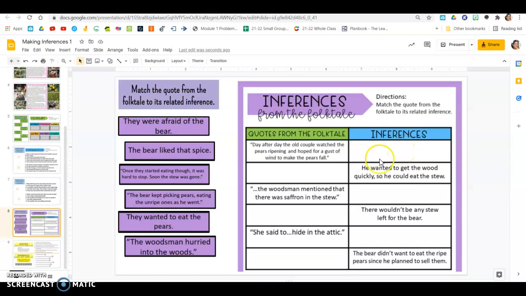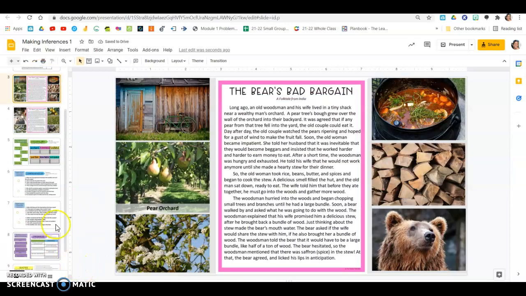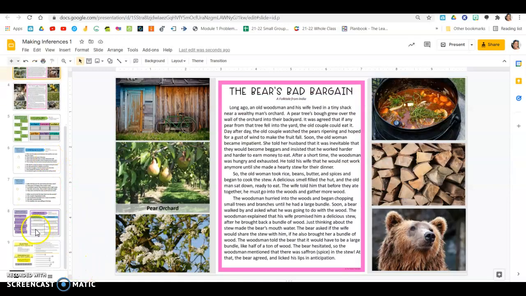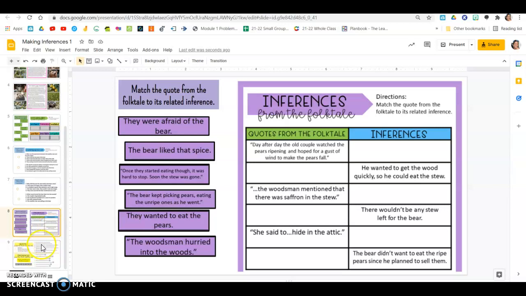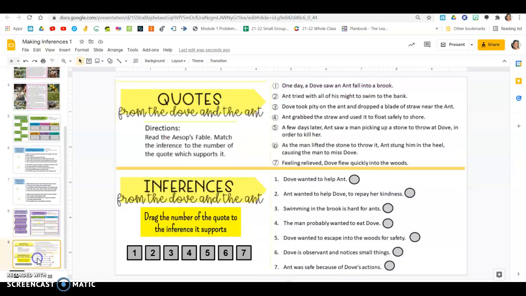I'm going to give you a clue. If it has quotes around it, it's a quote from the folktale. If it doesn't have quotation marks around it, you can see these are the inferences, right? So that should help you narrow things down. If you need to go back to this text, just go back to that slide and then come back down to fix your answer.